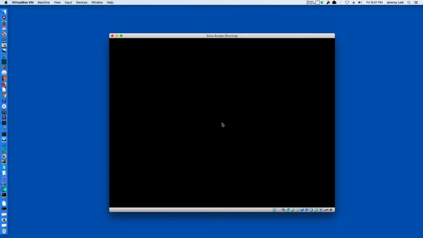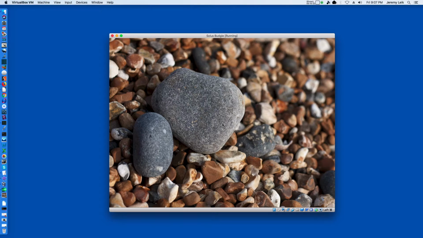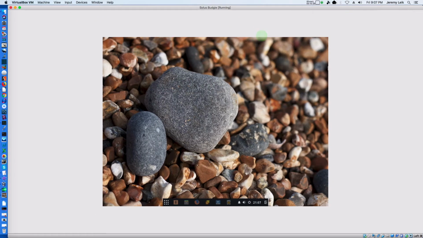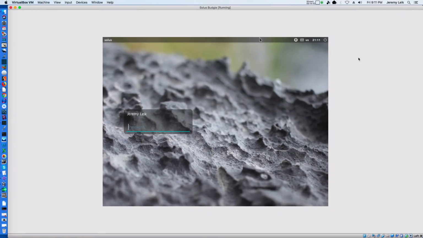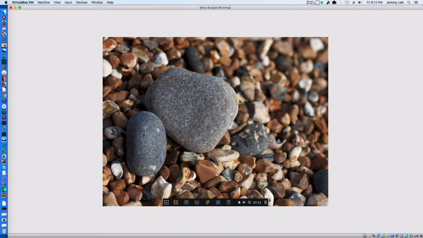And this will take just a minute or two to get logged back in. There's a sharp looking desktop with the rocks in the background. Okay, we're back at the login screen. And we'll see if it took the guest editions or if we're SOL. Okay, one more thing we can try here.